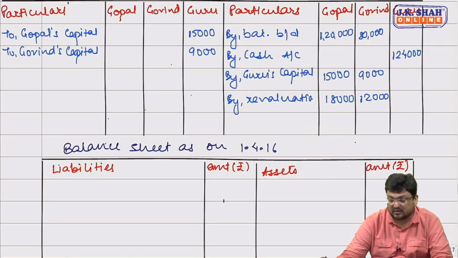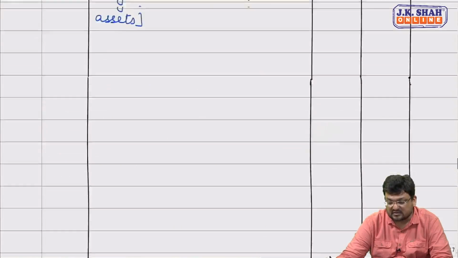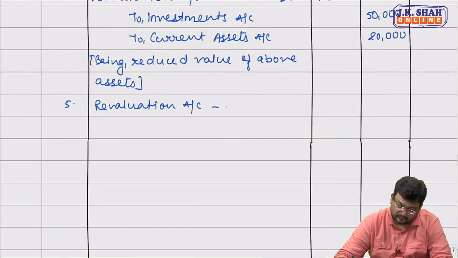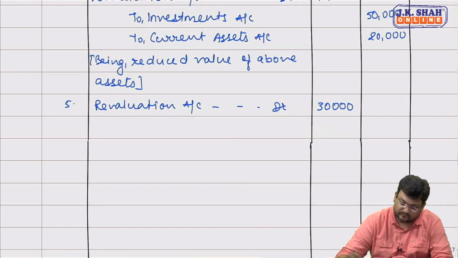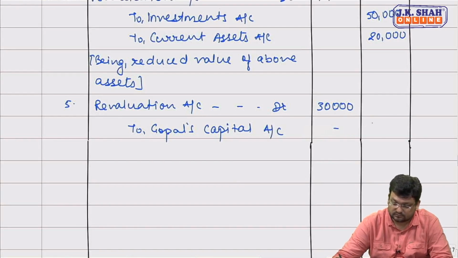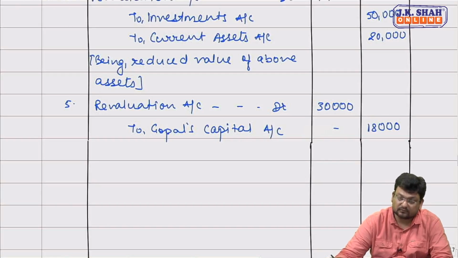Correct. Sir, are we supposed to pass an entry for this? Yes. Journal entry for distributing this revaluation profit will be revaluation account debit to partners' capital, to Gopal's capital account and to Govind's capital account.